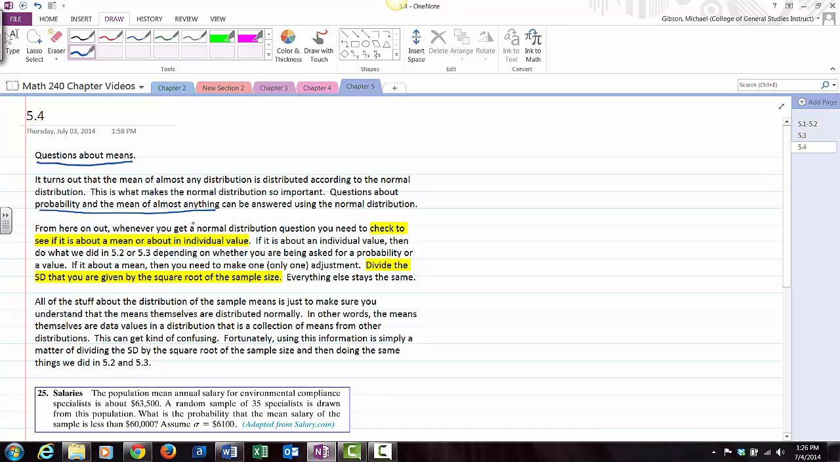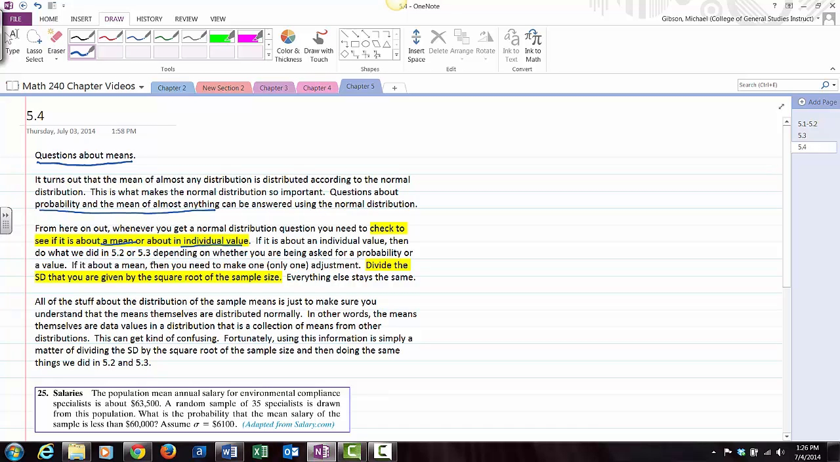From here on out, whenever you get a normal distribution question, you need to check to see if it is about a mean or about an individual value. If it's about an individual value, then you'll do what you did in 5.2 or 5.3, depending on whether you're being asked for a probability or a value.